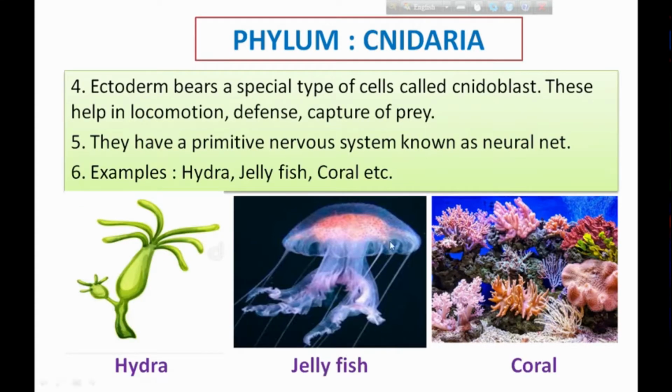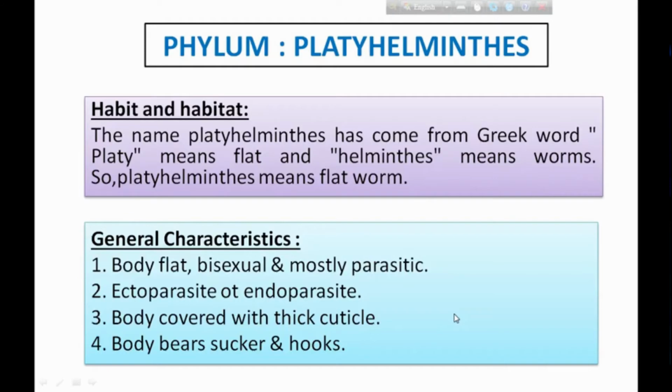Ectoderm bears a special type of cell, which is called cnidoblast. Here this is hydra, and here the ectoderm consists of a special type of cell. These are cnidoblasts. Okay, these help in locomotion, defense, and capture of prey. By this, they can swim from one place to another place. They can defend from different injuries. They also capture prey by using these cnidoblasts. They have a primitive nervous system known as neural net. Examples of Cnidaria are hydra, jellyfish, then coral. These are in this category.